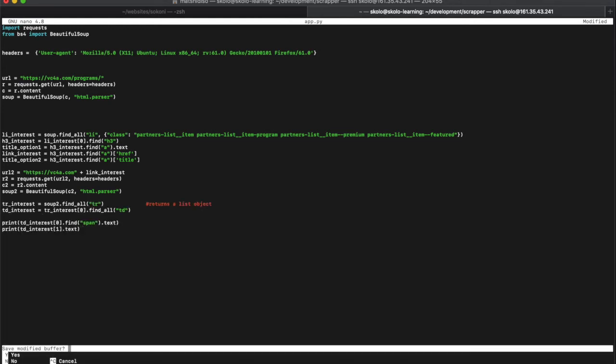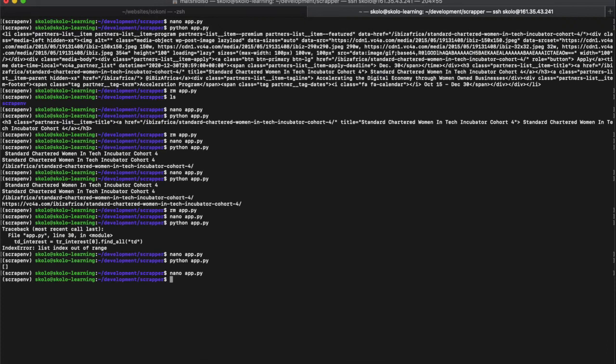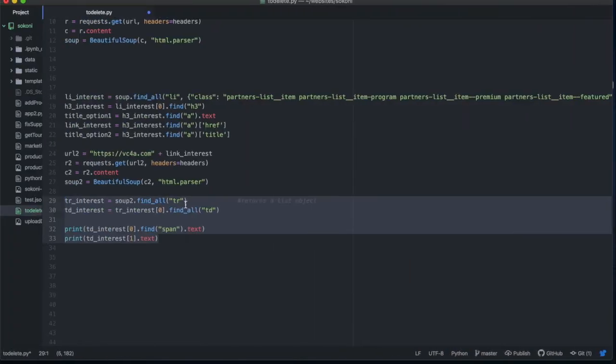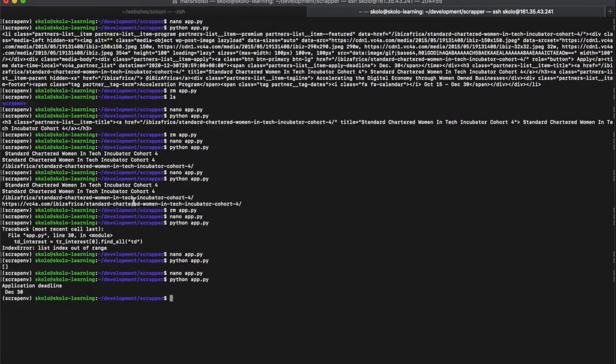All right, yes, enter, python app.py. There you go. Okay, so this one was supposed to get the last time, so my error was that I forgot to do that. Now that's the application deadline, that's the date. So that's what we want to extract.